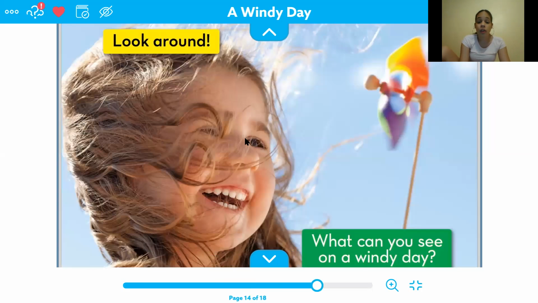Look around. What can you see on a windy day? What can you see on a windy day?